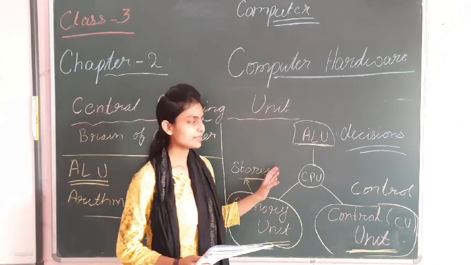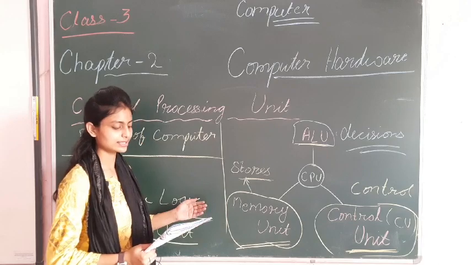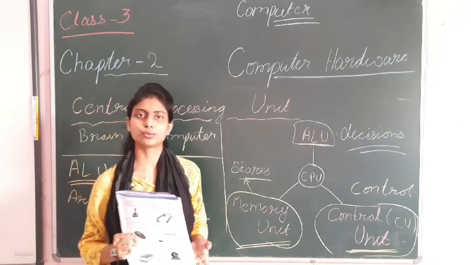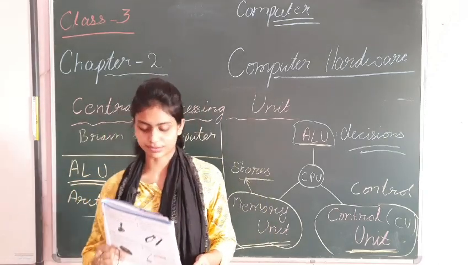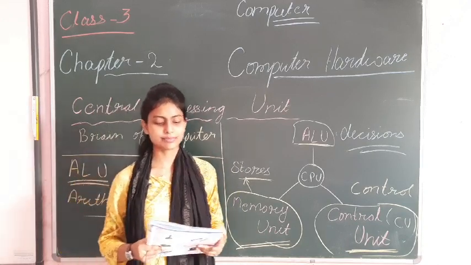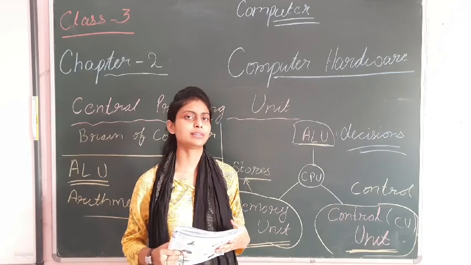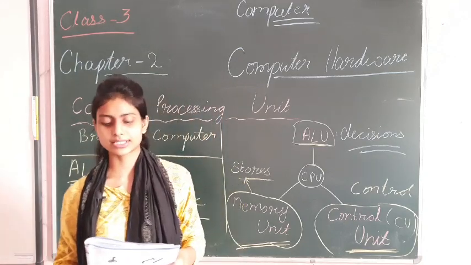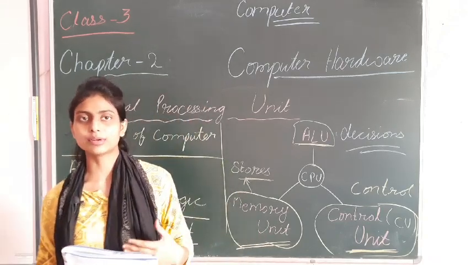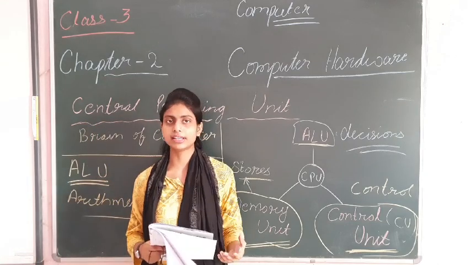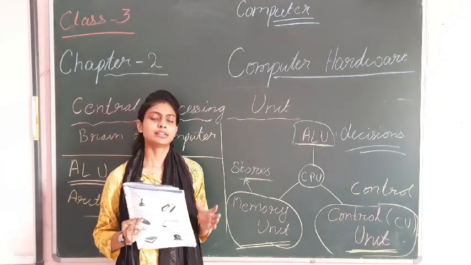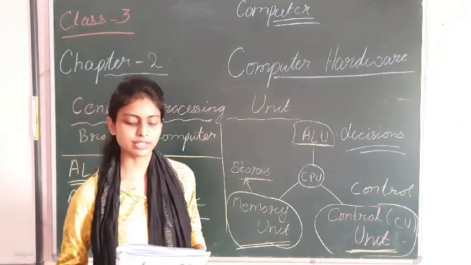So the CPU consists of these three units: memory unit, control unit, and ALU, arithmetic logic unit. That was all about your CPU, the central processing unit, the brain of the computer. Just like our brain controls all the activity done in our body, every activity done on the computer is done from the CPU, as it is the brain of the computer.